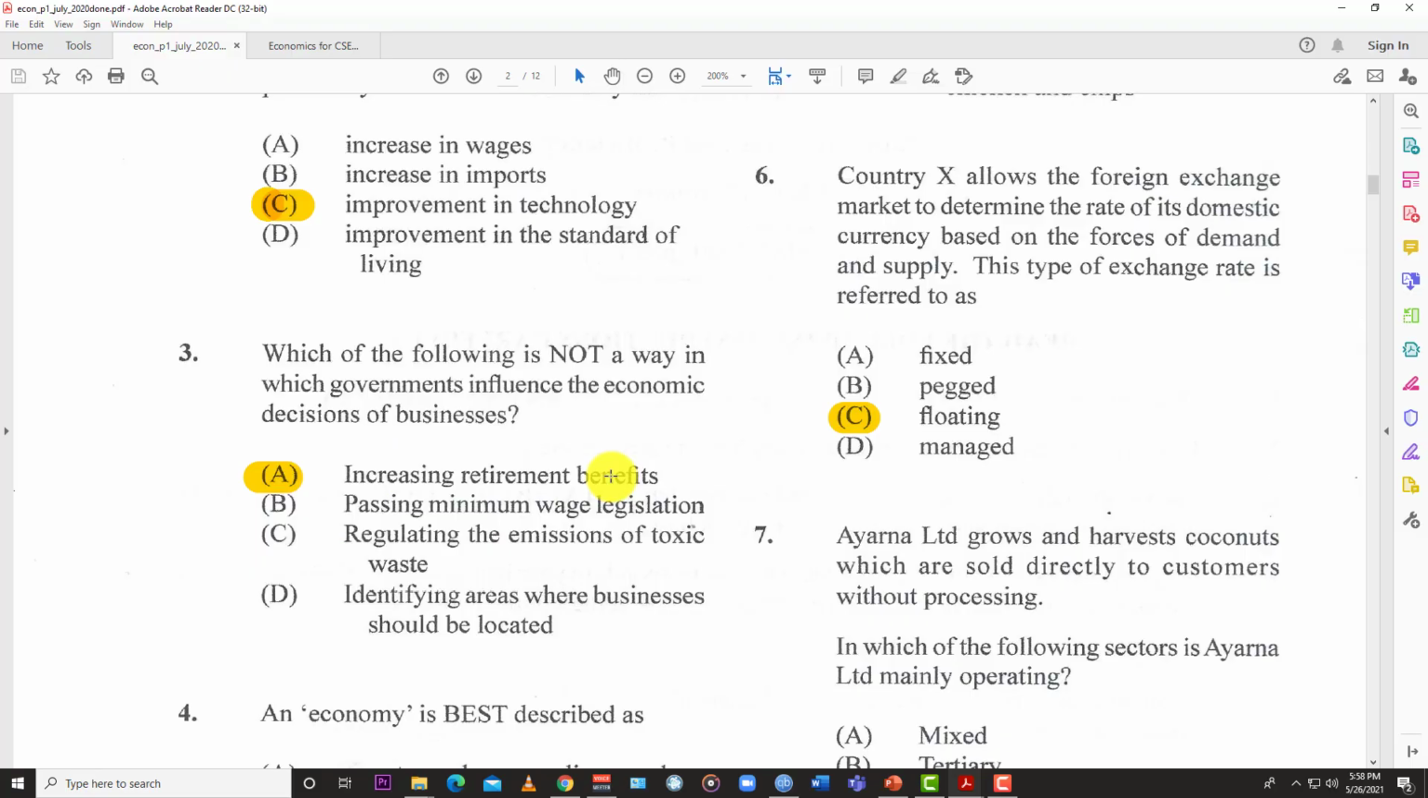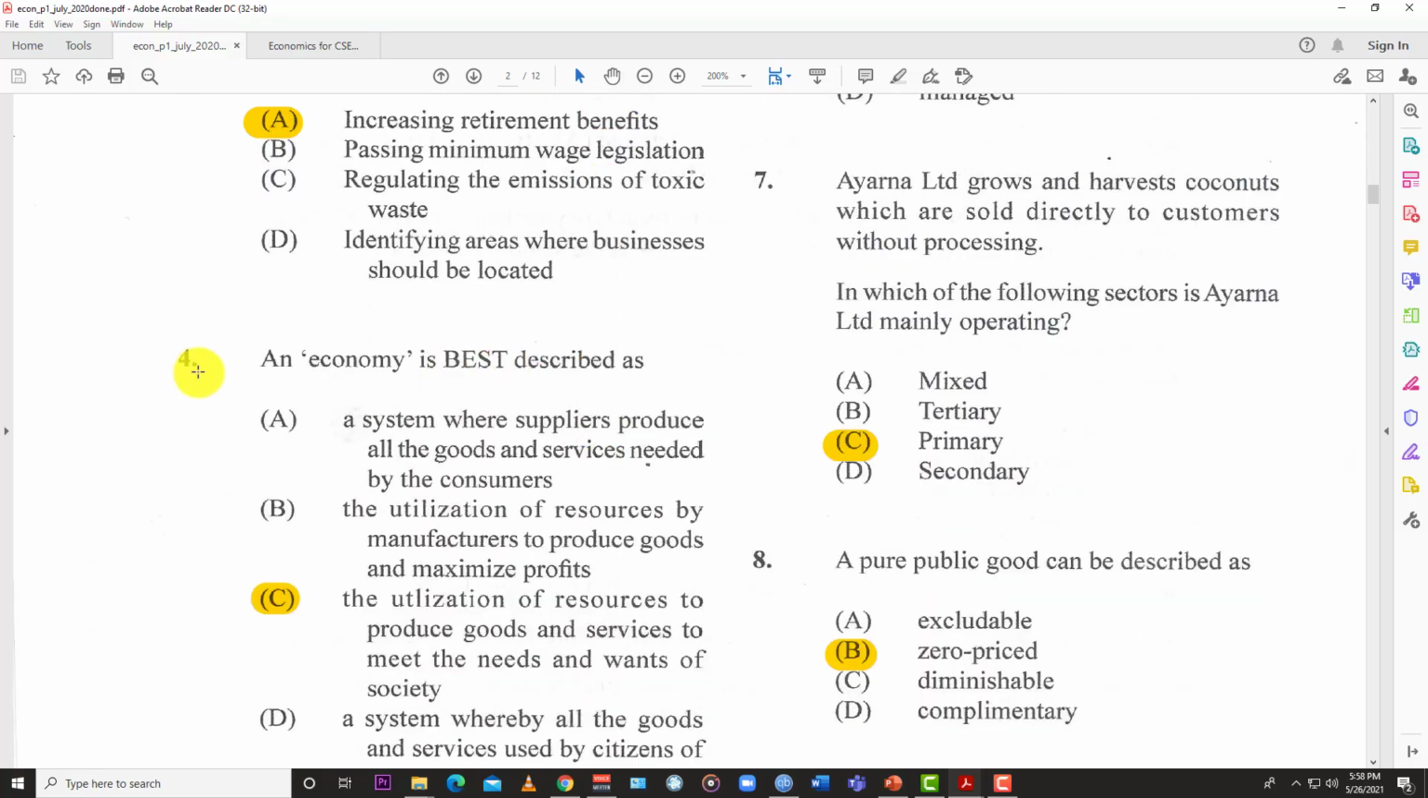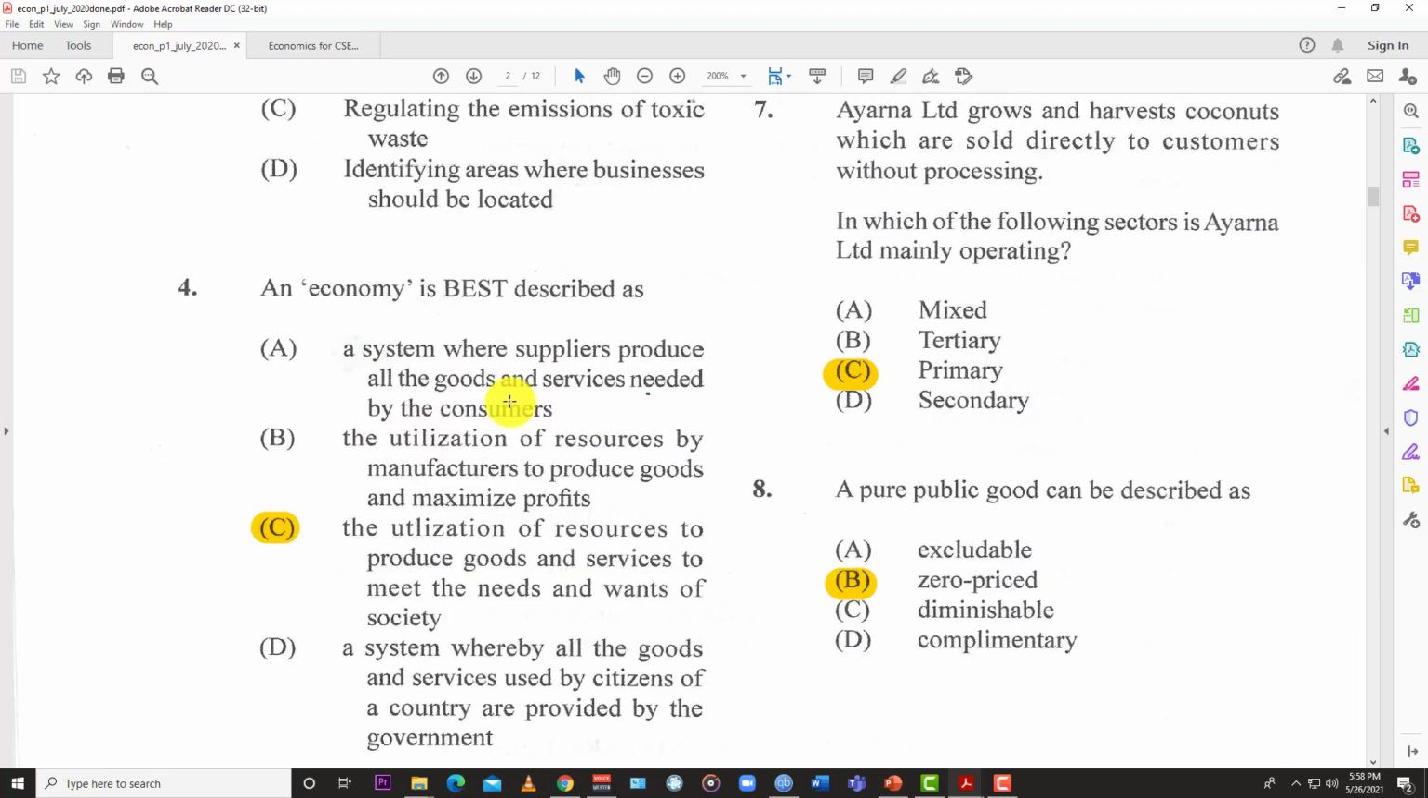Your retirement benefits right there. I guess you're making enough money, so you can just improve them if you want to, right? But that's not really where government is going to influence economic decisions, because the government can't mandate that you increase retirement benefits, right? It can't even mandate that. Okay, 4. An economy is best described as, so you want to define an economy now.